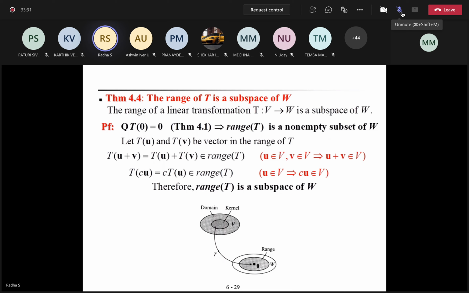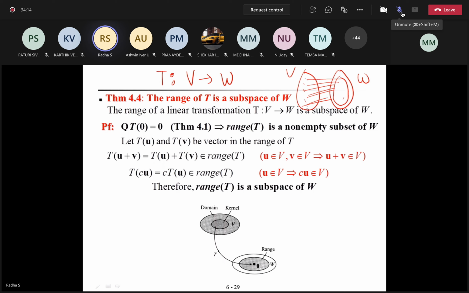So now I need to prove the range is a subspace. This proof is not necessary, just for you to understand. What is the range of a linear transformation? T is a linear transformation from V to W. All elements of V will be mapped onto some elements of W, so some subset of W. That subset whose pre-images are elements of V is called the image. That image is a subspace of W, you have to prove.